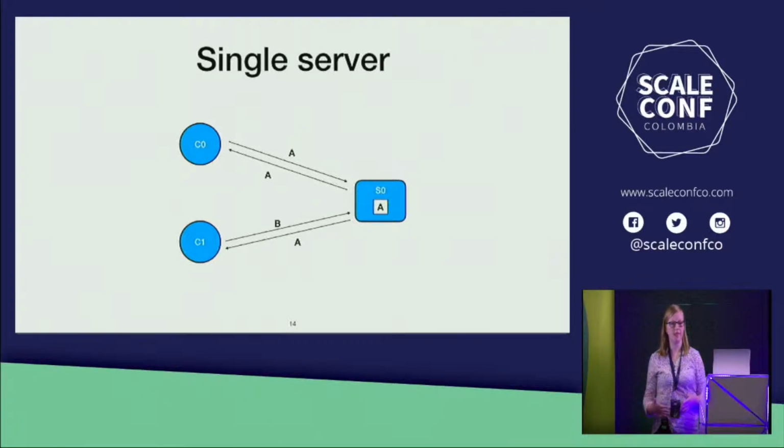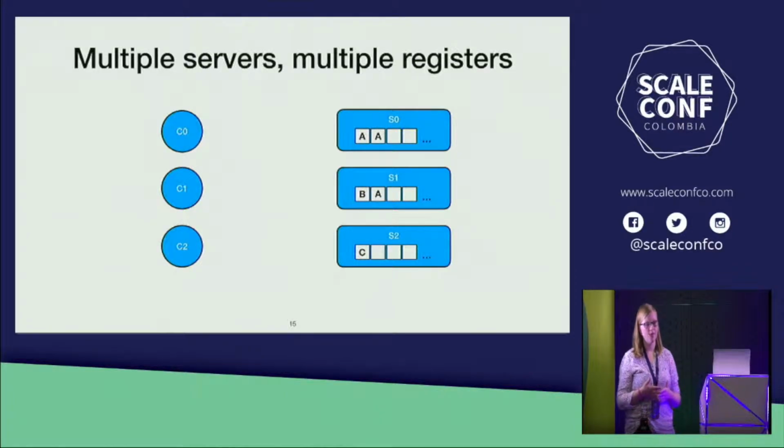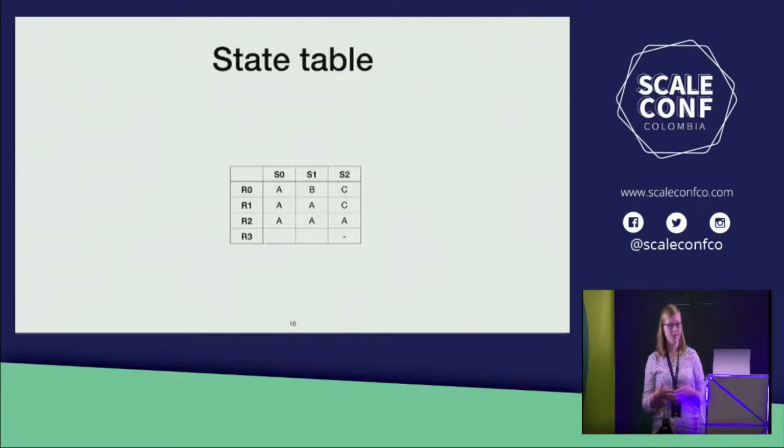However, if we then try to scale this up to having multiple servers, because we'd like to have some fault tolerance, things can quickly fall apart. So for example, we may have a system where some clients have their register written to one value, and other clients have their register written to another value. So in order to construct a consensus algorithm, we need to have multiple registers on each server. And to save me spending a lot of time drawing out these figures, we're going to use a state table to represent the state of the servers. So each column is the state of one of the servers, and each row is the kind of register on that server.